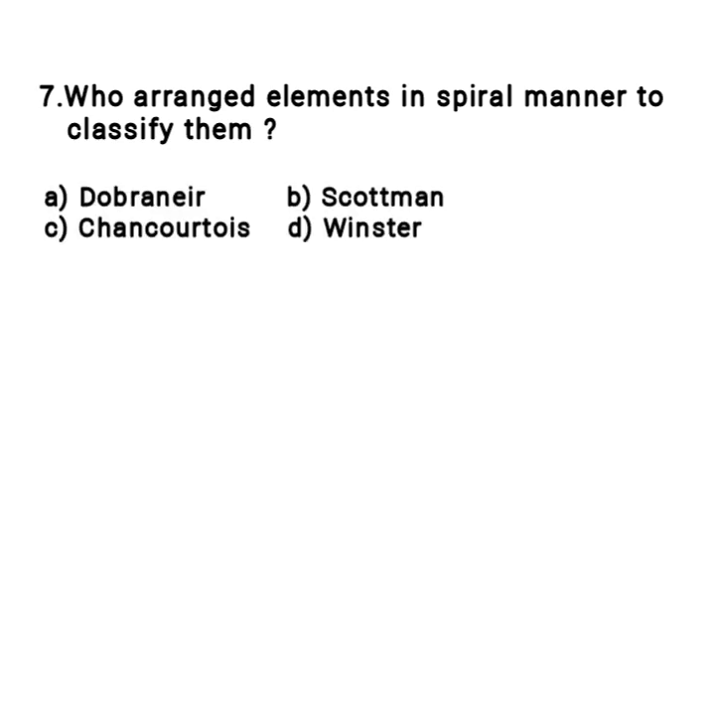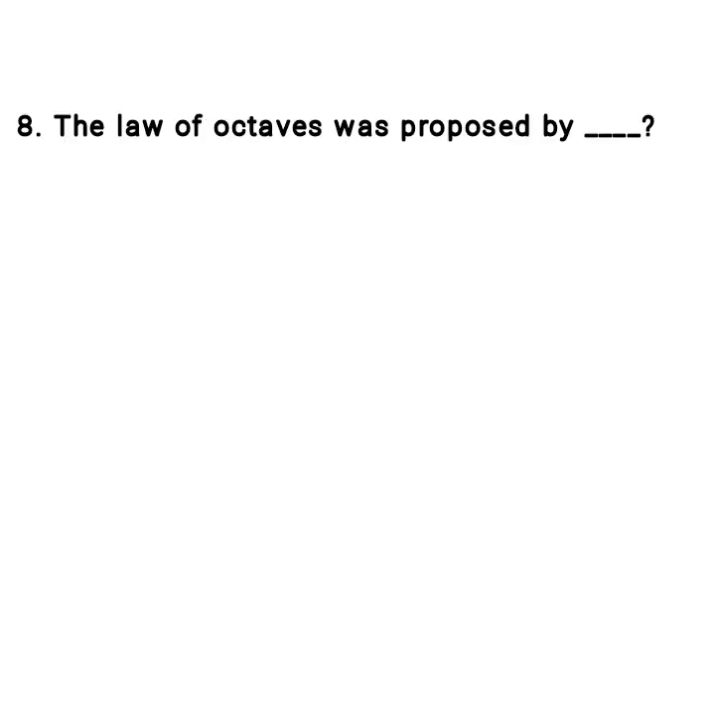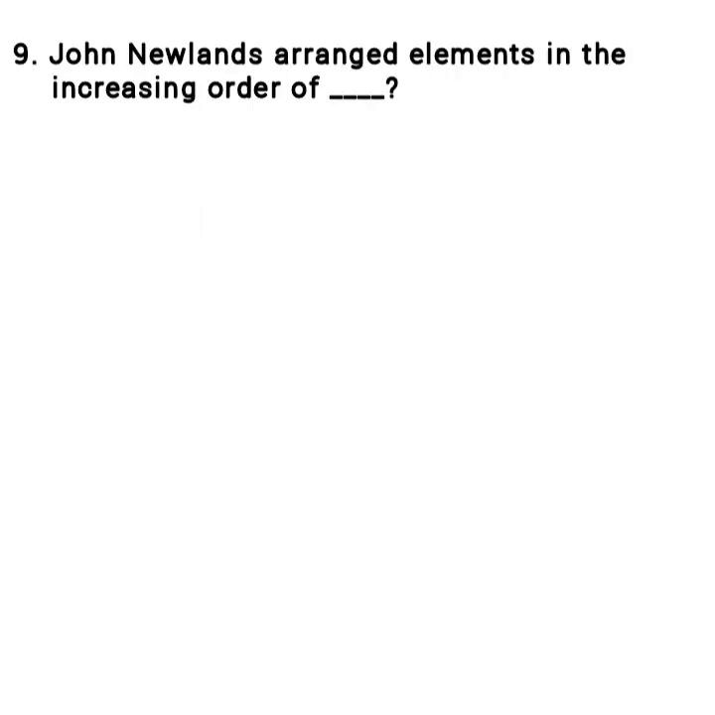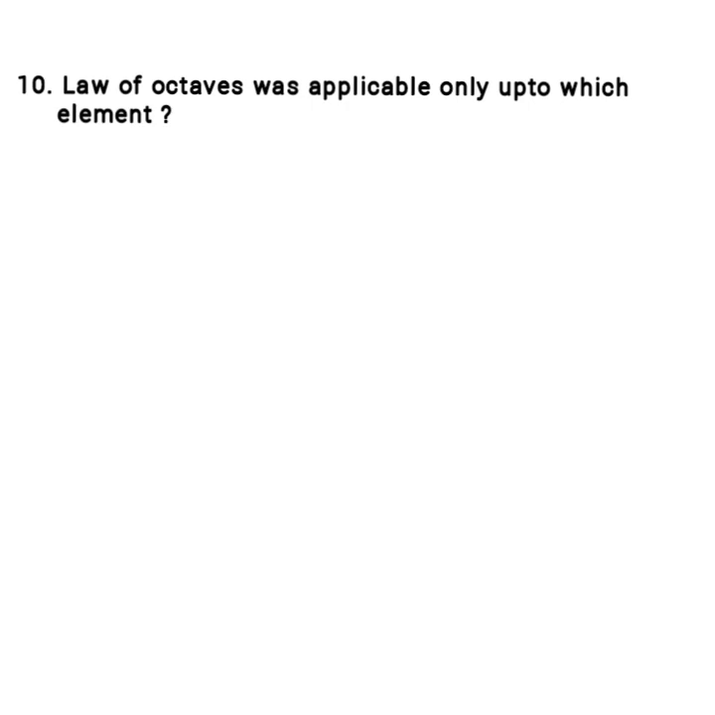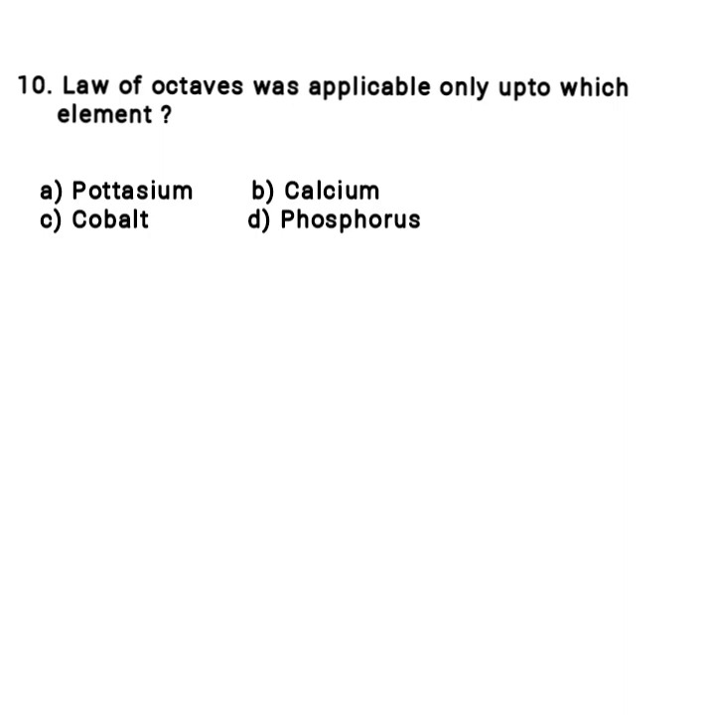Who arranged elements in a spiral manner to classify them? Option A, Dobereiner. B, Scottman. C, Chancourtois. D, Einstein. Answer, option C. The law of octaves was proposed by Newlands. John Newlands arranged elements in the increasing order of option A, atomic number, option B, metallic property, option C, magnetic property and option D, atomic mass. Answer, option D. Law of octaves was applicable only up to which element? Option A, potassium, option B, calcium, option C, cobalt and option D, phosphorus.